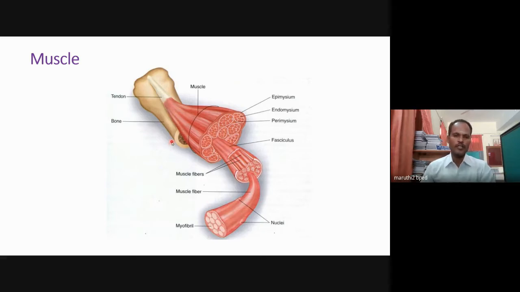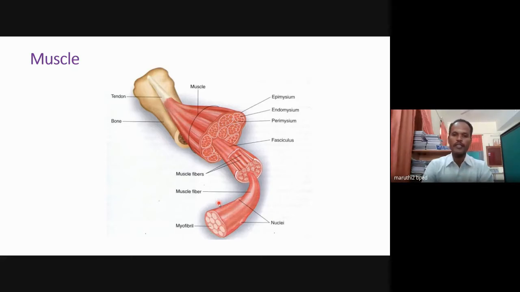To understand the concept of strain, you should have some knowledge about the structure of muscle. Normally, when we do palpation, we touch the muscle and think some floppy part is there, that is called muscle.